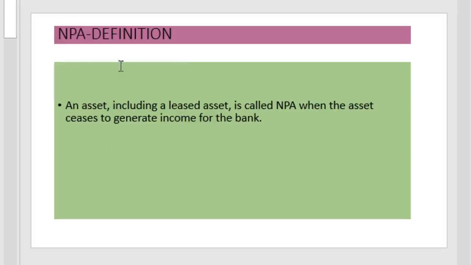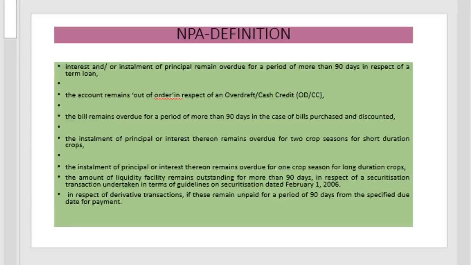A non-performing asset is an asset, including a leased asset, that ceases to generate income for the bank. That is, when an asset does not contribute to the income generation of a bank, then it is termed as a non-performing asset. Accordingly, depending on the type of account, the classification and the definition will be different.